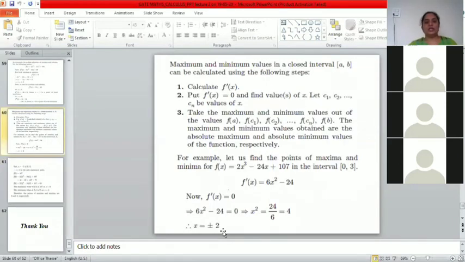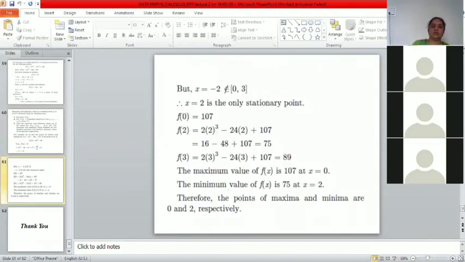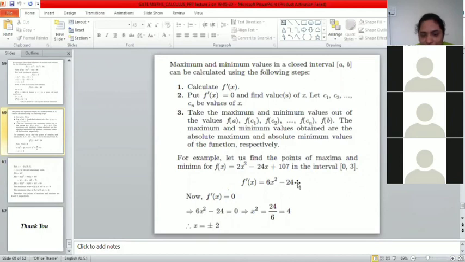But there is interval given. Interval is 0 to 3. So for 0 to 3, 2 will be there, but minus 2 will not be in the interval. So only 2 is the stationary point. So we'll find value at 2. Value at 2 is 75, and the interval as given, so we have to find at 0 also and at 3 also.